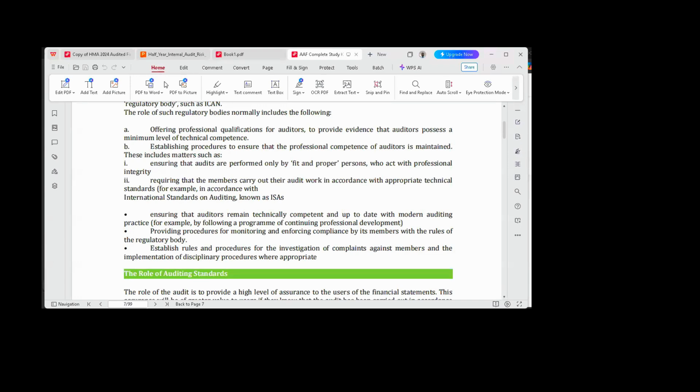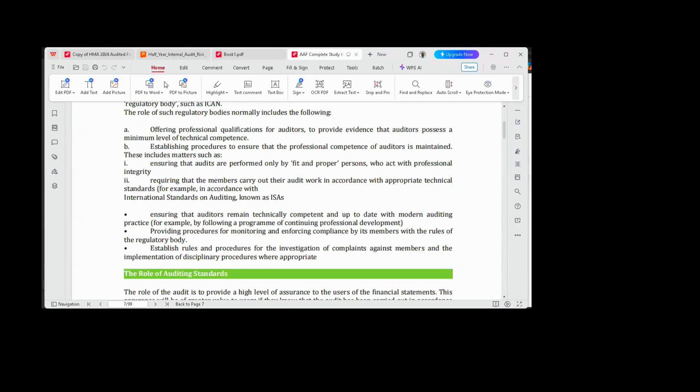One of the things ICAN will do, firstly, is that before you even start your audit work, they will have given you some training. One of the training is this one you are doing now. This professional qualification examination, the ICAN exam, is one of the first places where you are going to learn how to deal with ethical conflict. You are going to see scenarios and questions that address how you should deal with such situations. That's number one.